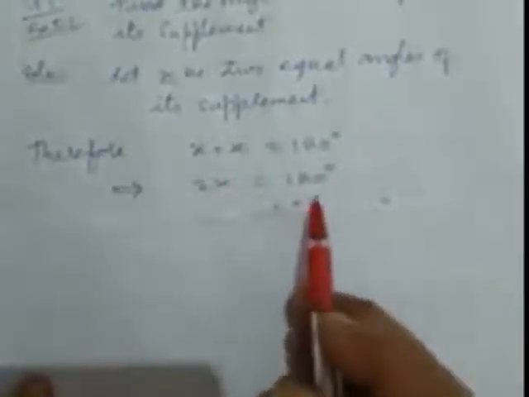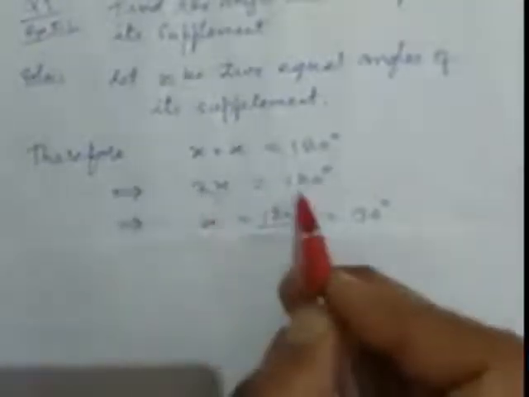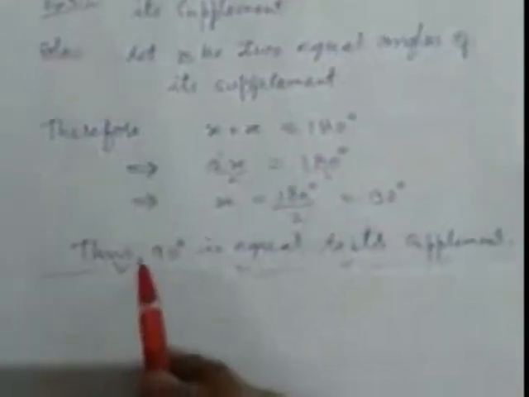Add this twice, x equal to 180. So by dividing, divide by 2, divide by 2. What happened? This cancels out and 180 by 2 is here. By cancelling this, we get 90. Thus, 90 degrees is equal to its supplement. Okay, this is our solution.